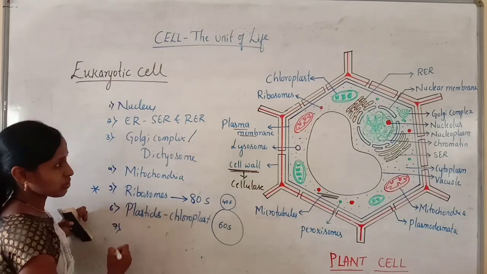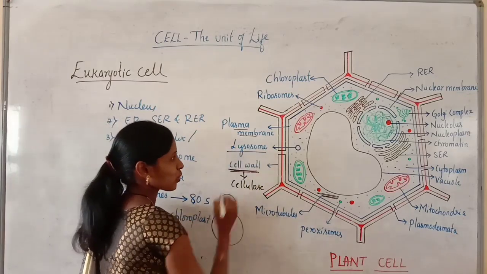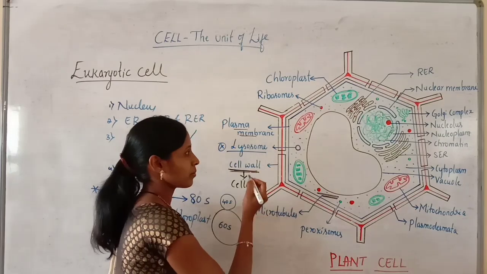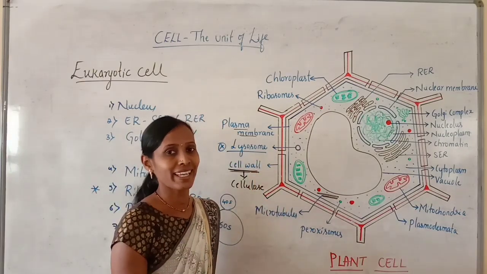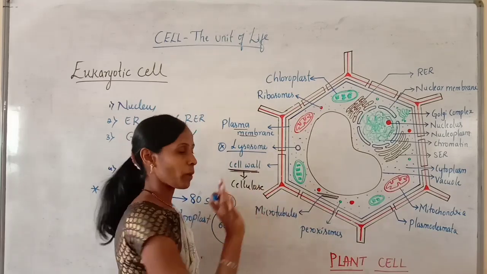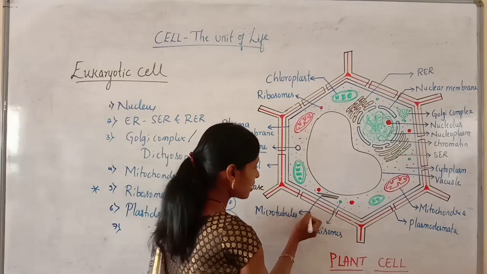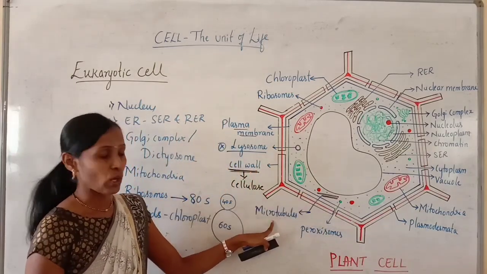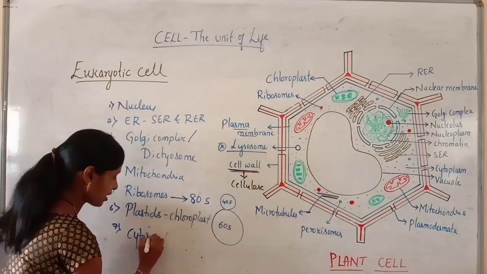Then other structures which are present in the cytoplasm. Here lysosomes, they are usually rare in case of plant cell. Maybe they are present very less in number, but usually they are rare in the plant cell. They are commonly present in animal cell. And here some cytoskeletal structures are present in the cytoplasm. They are called microtubules.